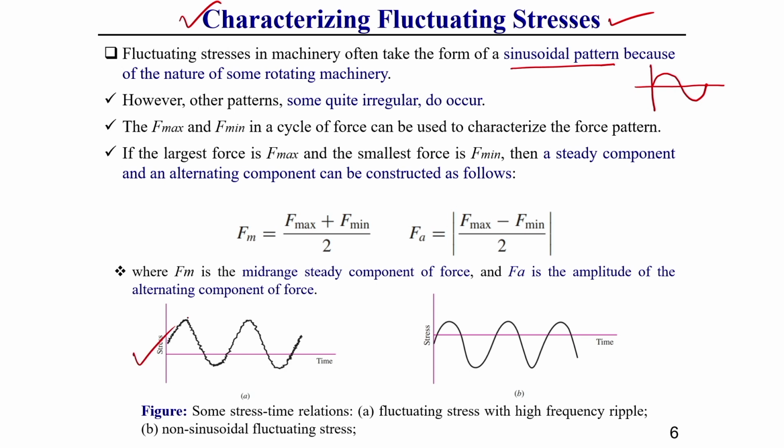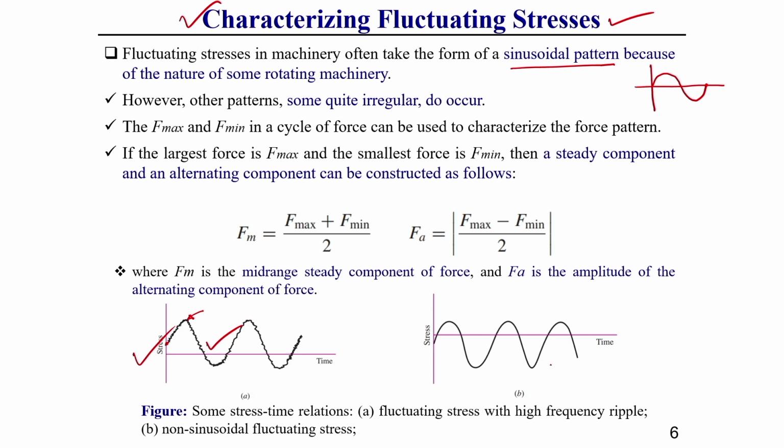I am showing two patterns here. Here the loading's initial point may not be 0, and the loading may not be very smooth either. You see there are a lot of undulations during loading, and over a period this undulation is very high. This is called high ripple type of loading.